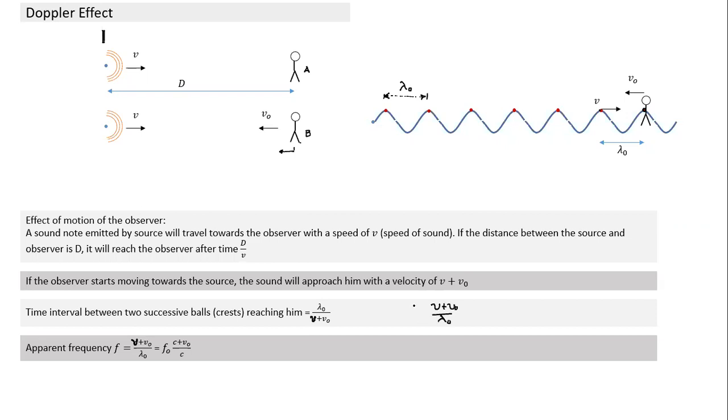We multiply by f naught in the numerator and denominator, because then f naught into lambda naught is nothing but the wave speed, which is v. On this slide, I somehow wrote all the terms as c. So this is the apparent frequency because of the motion of the observer.